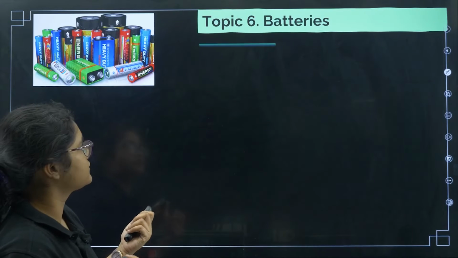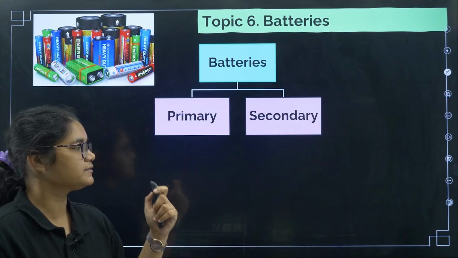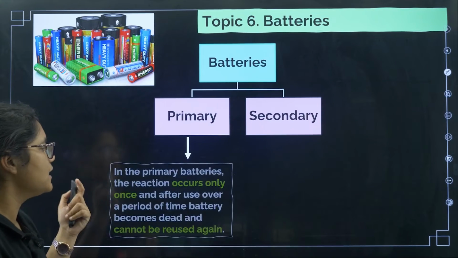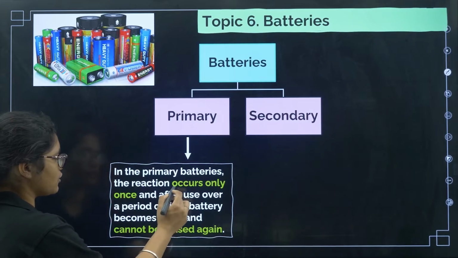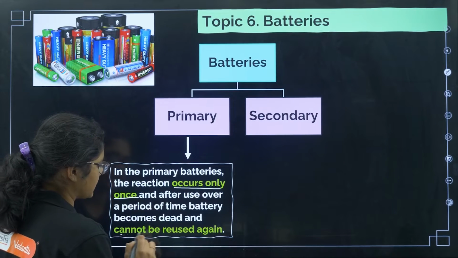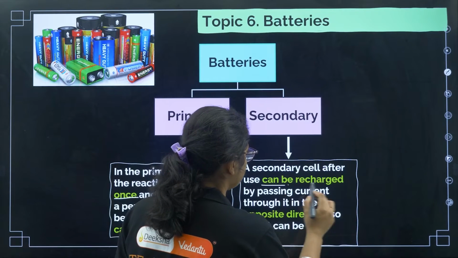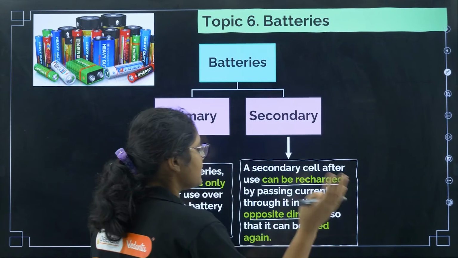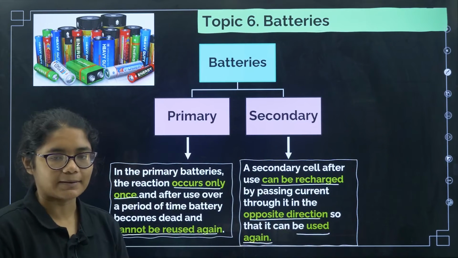Now let us go to the next topic, that is batteries. So for batteries, you should remember we have two types of batteries, primary batteries and secondary batteries. Primary batteries are those which can be used only once, cannot be recharged, so the reaction occurs only once and cannot be reused again. And secondary batteries can be recharged by passing the current in the opposite direction, and it can be used again. Okay, it can be reused.